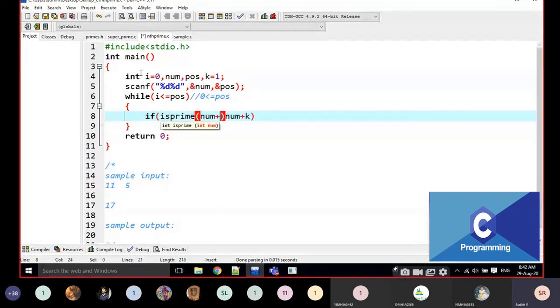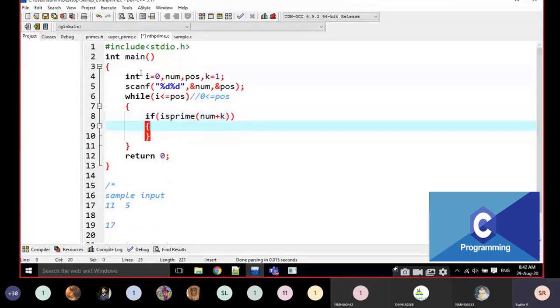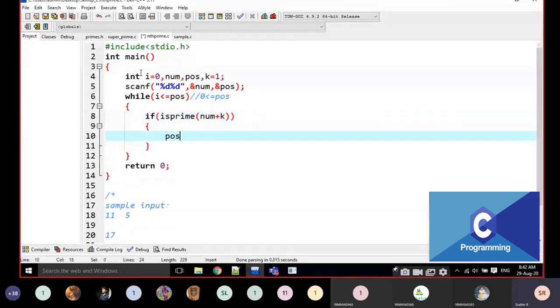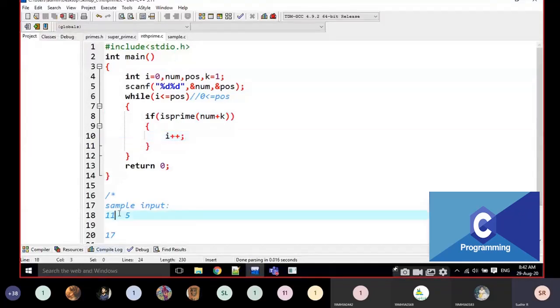If it is okay, then position i plus plus. What am I writing? For example, the value is 12 and the position is 2. For example, here this is going to be 12 and 2.